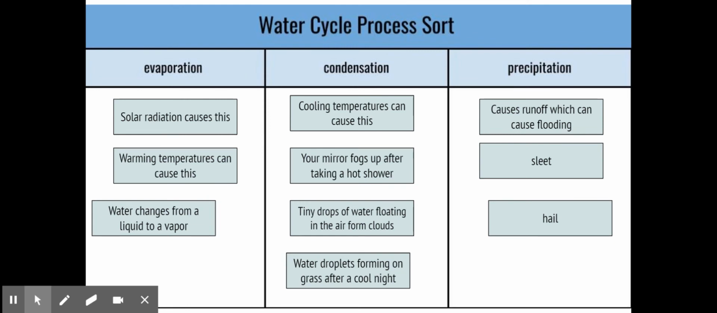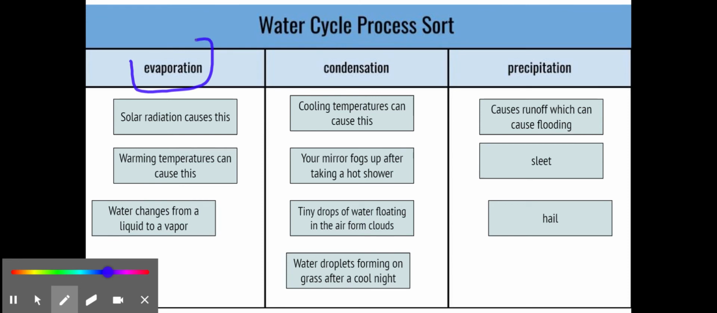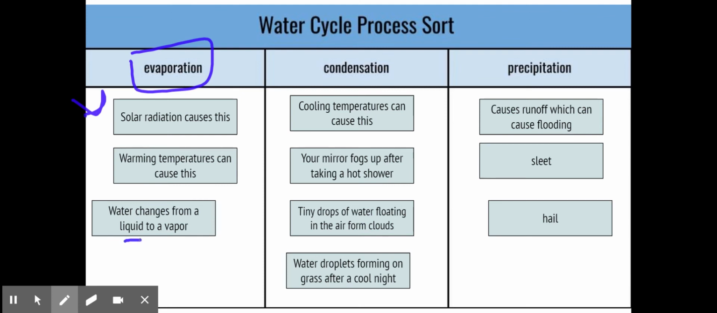Looking a little bit more into each part, we can think about how evaporation is a direct cause of solar radiation. When those temperatures warm, that's what it causes, and that's when it goes from a liquid to a vapor. When it cools down, that's when condensation. So really the sun's main role is over here in evaporation, but then the temperature still has to do with our condensation.